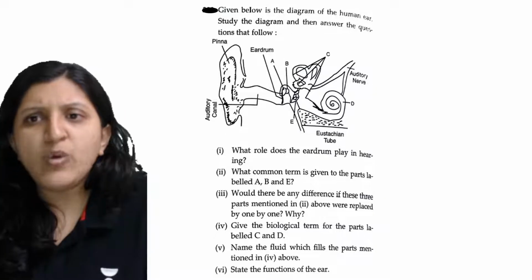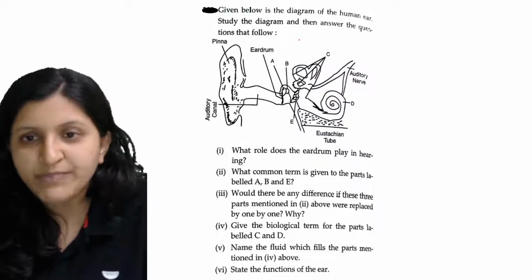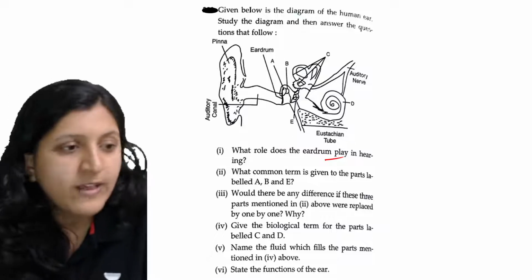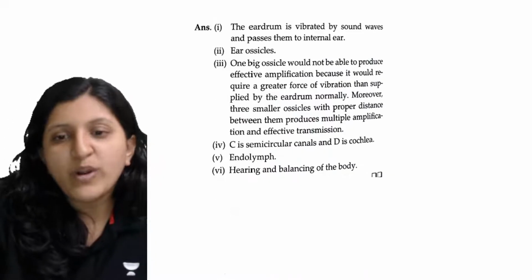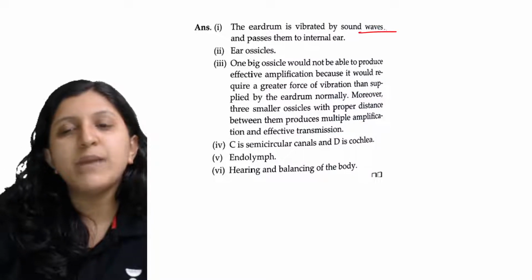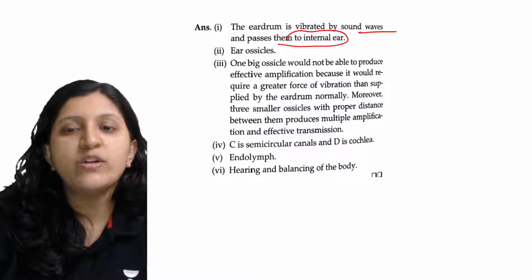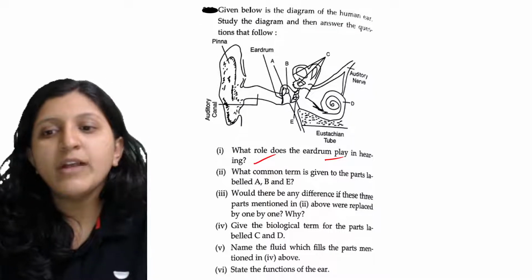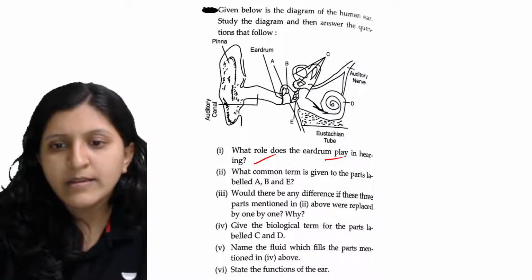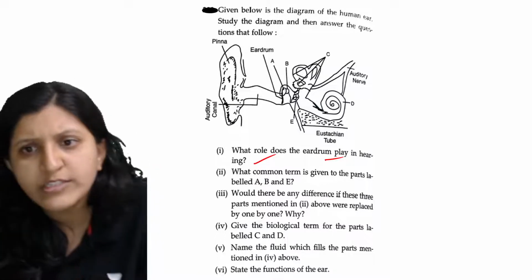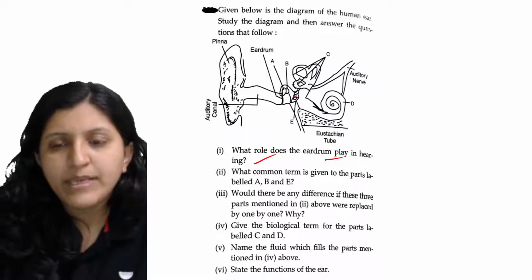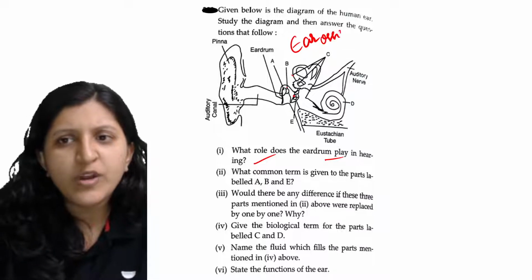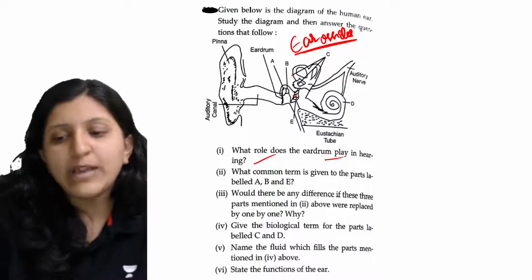Okay, so given below is a diagram of the human ear again. Same type of question. What role does the eardrum play in hearing? This we already discussed. The eardrum is vibrated by sound waves and that is passed on to the internal ear, okay. Now what is the common term given to the parts labeled A, B and E? E is here, A and B are here. That is the ear ossicles, because they are bones. So ear bones or ear ossicles is the common name that we call them, okay.